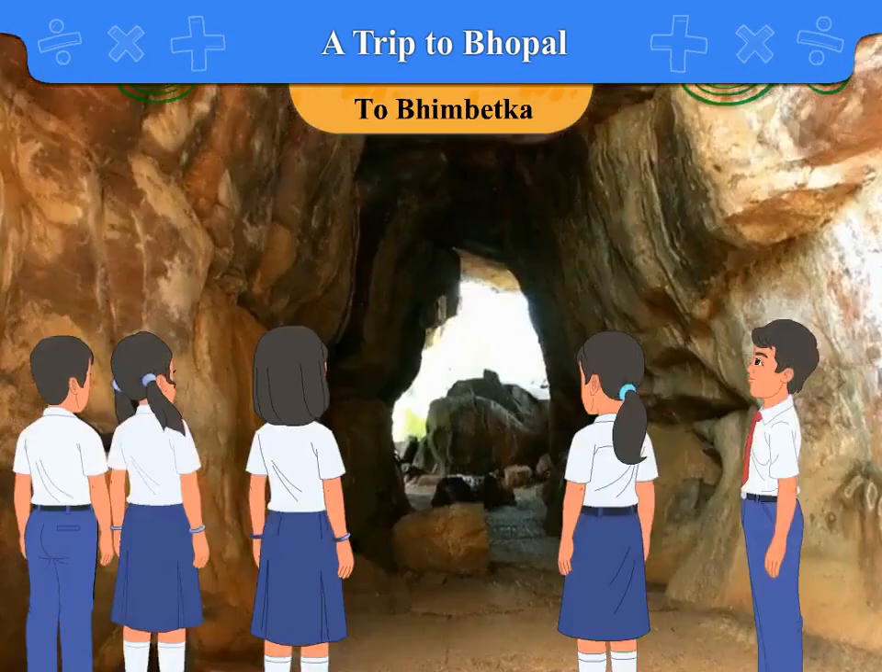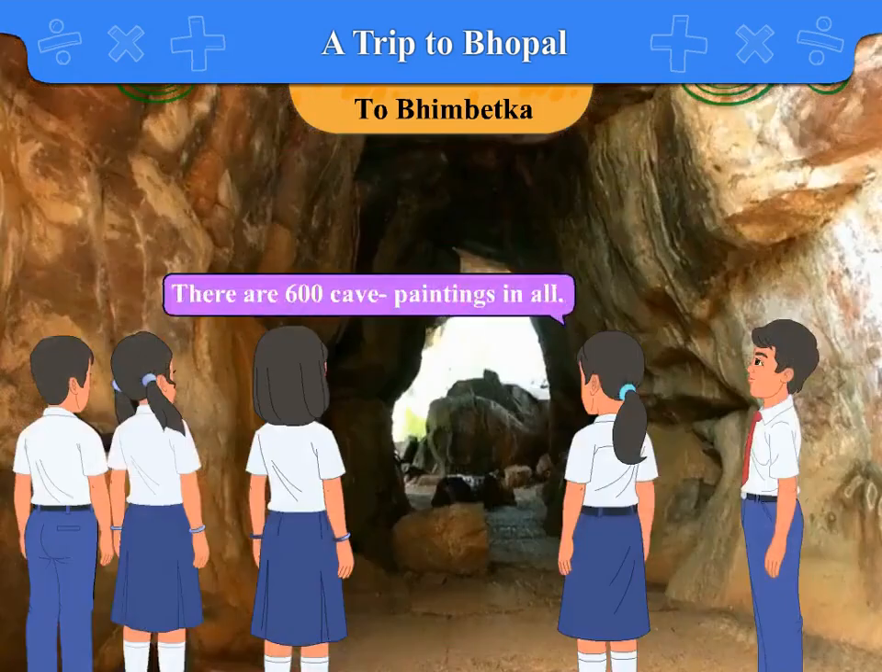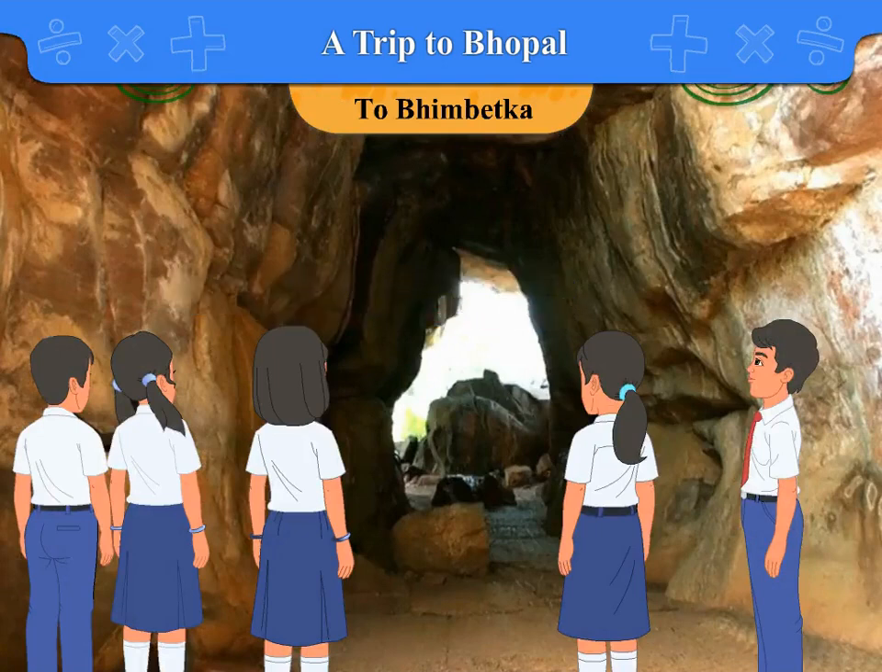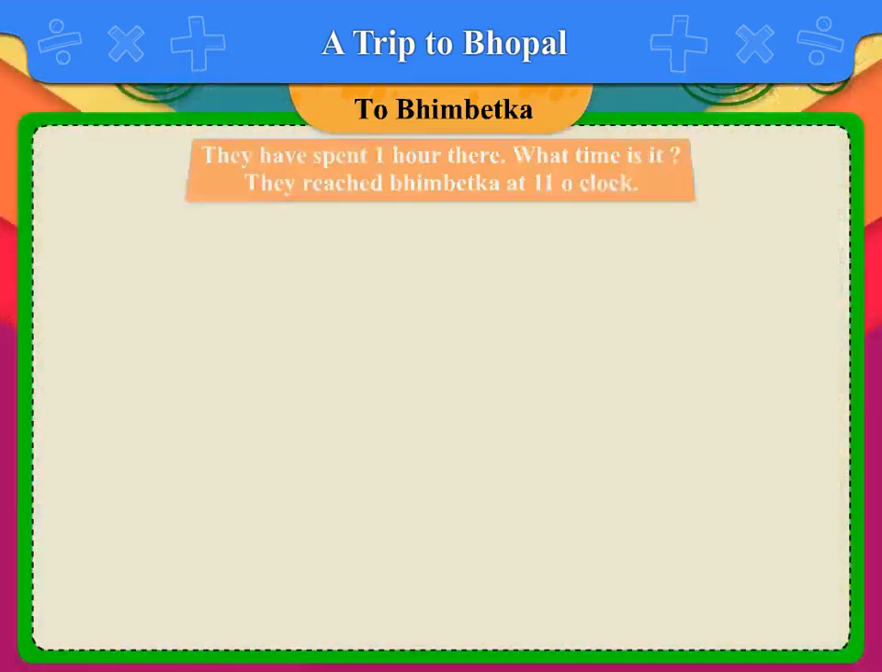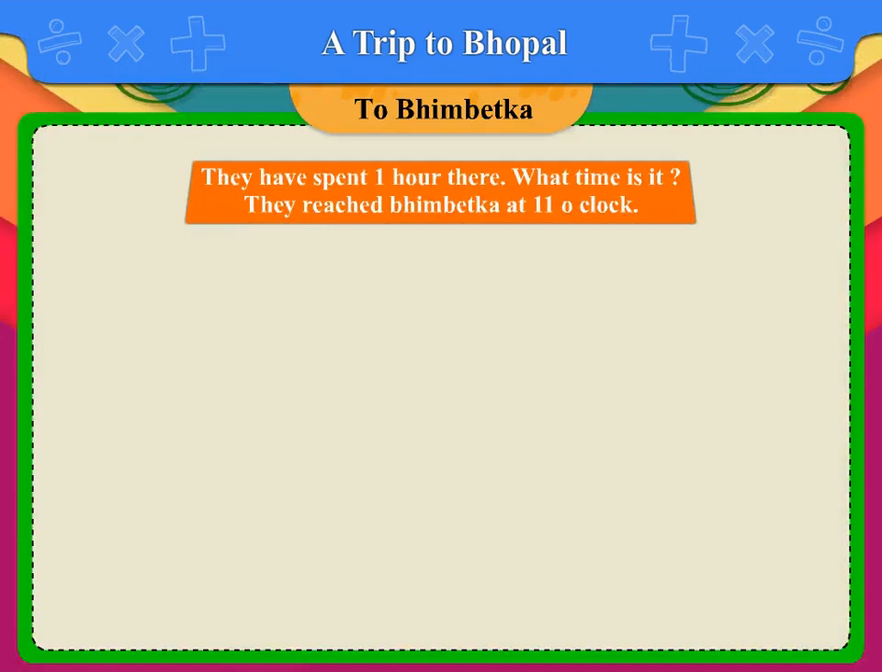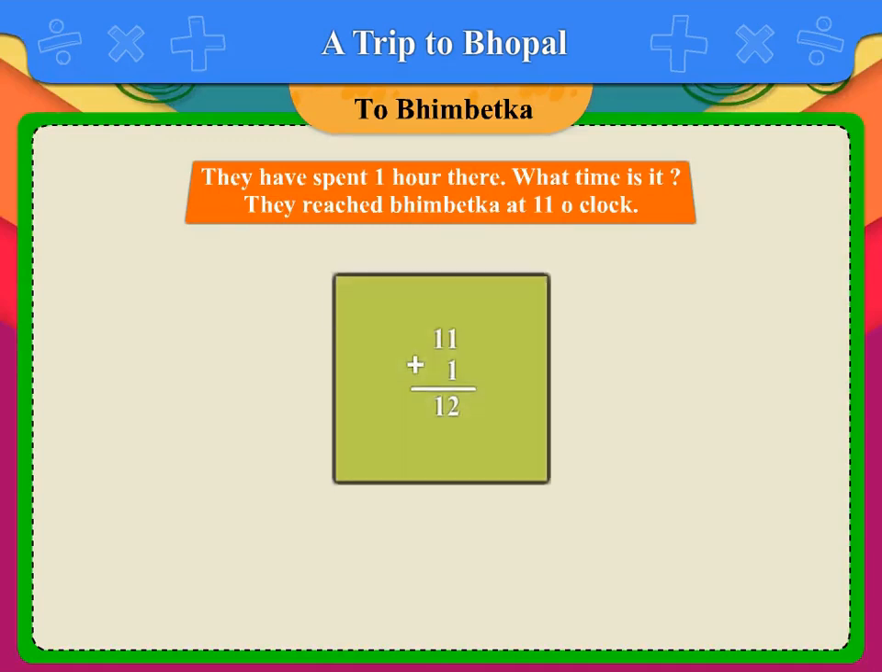The guide tells them that there are 600 cave paintings in all. It is time to leave Bhimbetka. They have spent 1 hour there. What time is it? They reached Bhimbetka at 11 o'clock. Having spent 1 hour in Bhimbetka, 11 plus 1 is equal to 12. Hence, they left at 12 o'clock.